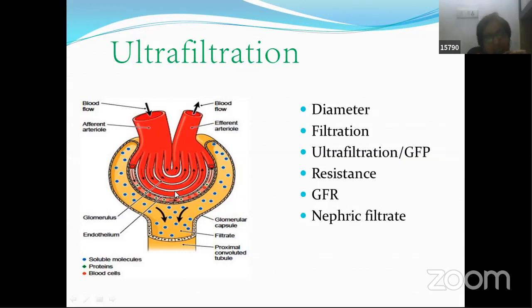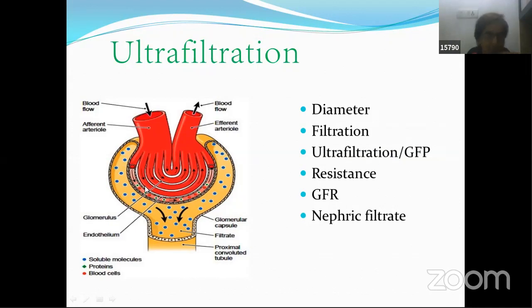But this is double the pressure of blood when compared to the pressure available anywhere in our body. So the pressure under which this filtration of the blood takes place is called ultrafiltration. I hope you understood what it is.